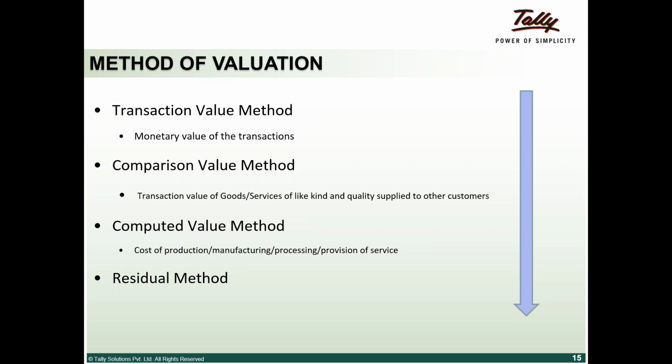If I have supplied to any third party customer at a monetary value, then that should be the basis for me to determine the value. If that method is also not possible, then a production-based or manufacturing-based cost will be the method. Then they proposed a residual method, where the empowered committee will decide which method is suitable going forward. As on date, they have not clearly spelled out what the residual method is.